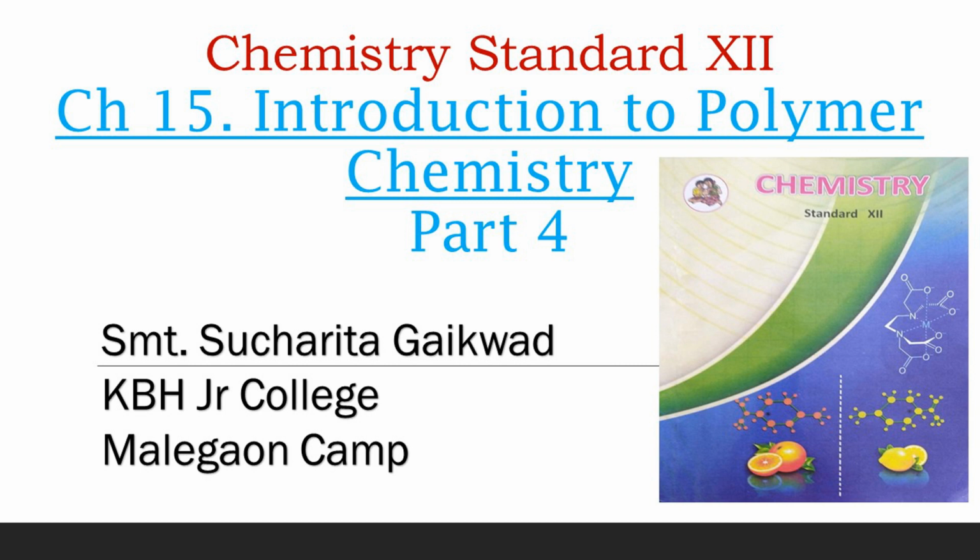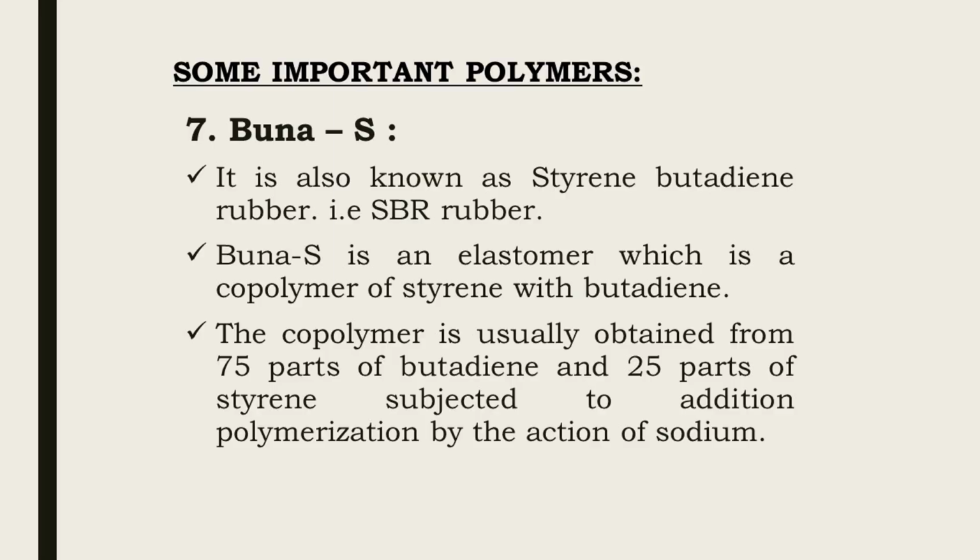Hello students, in the previous lecture we studied some important polymers like Teflon, polyacrylonitrile, nylon 6, nylon 6,6, and polyester polymers. Today we will study the next important polymer, Buna S. It is also known as styrene butadiene rubber, that is SBR. It is an elastomer which is a copolymer of styrene with butadiene.